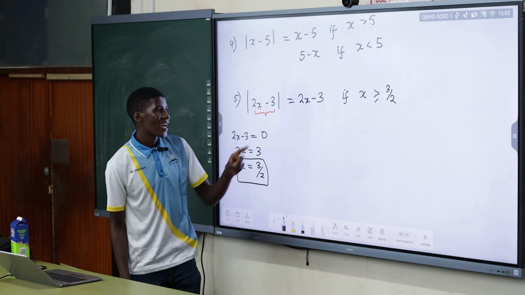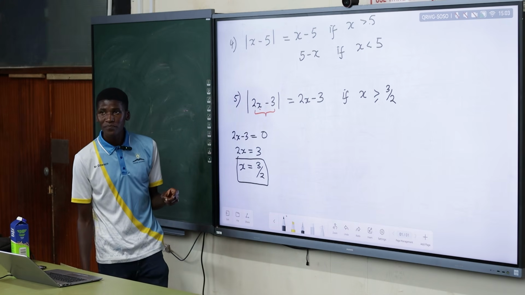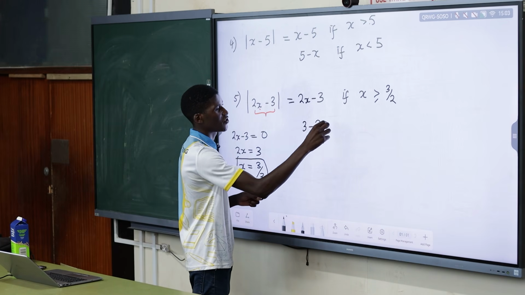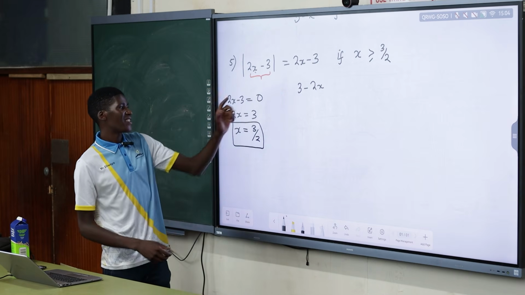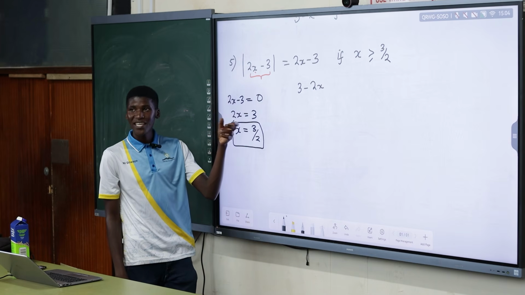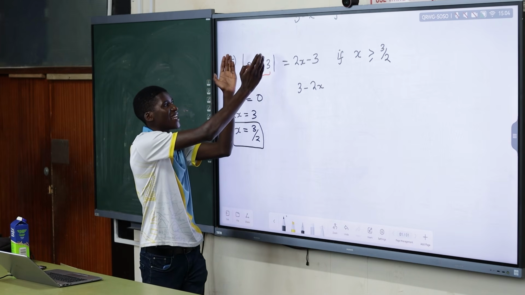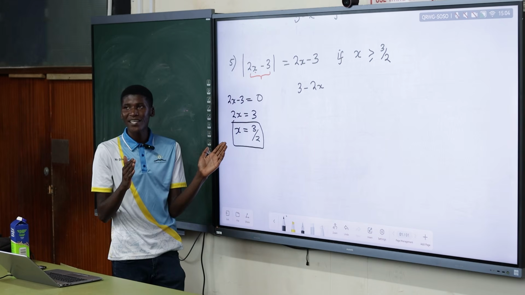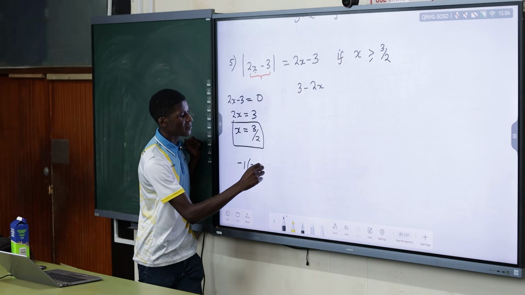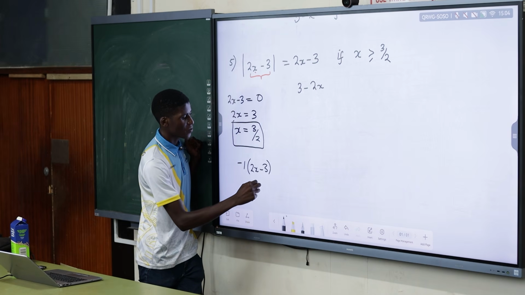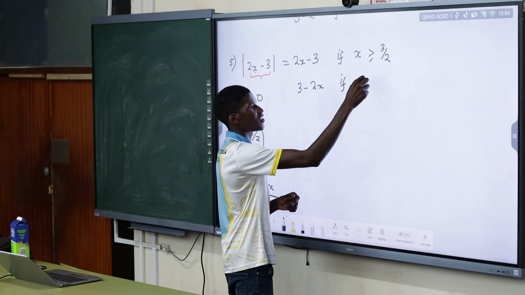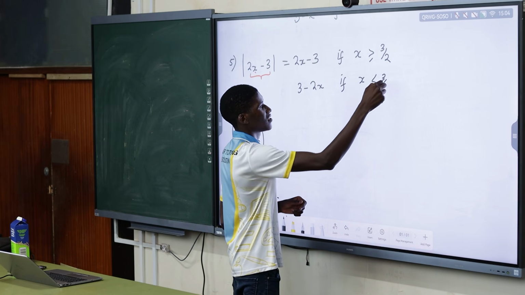Yeah. What is the other alternative expression we can have here? Will it be 3 minus 2x? Yes. I have written the final one, but basically if you make your x less than 3 over 2, your number will be what? It will be negative. So it means the expression inside the absolute value sign is multiplied by what? By negative 1 first. So this is negative 1 times 2x minus 3, which will give us 3 minus 2x. So this only happens if x is what? Is less than 3 over 2.